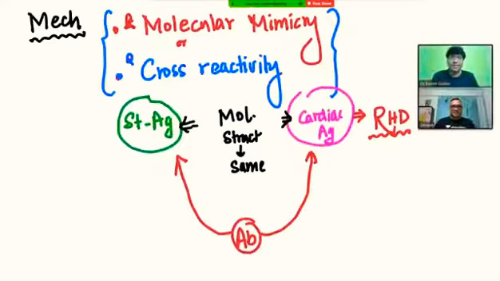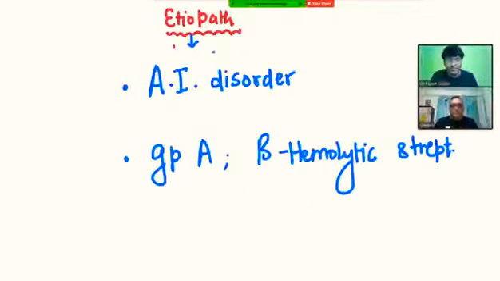Next slide, sir. Right. So before going into the next thing, I just wanted to mention one point here. As sir has mentioned very clearly, it is secondary to pharyngeal infection of the streptococcus that the individual will develop rheumatic heart disease. But one difference you have to remember is post-streptococcal glomerulonephritis, which is secondary to your pharyngeal infection as well as the skin infection. That is a very important difference you need to keep in mind.